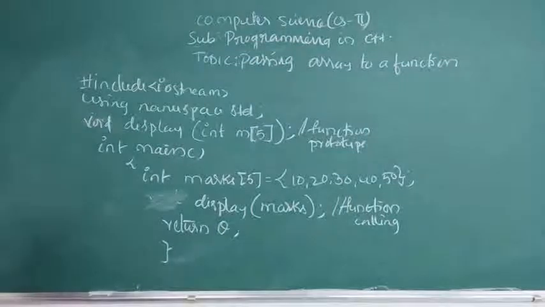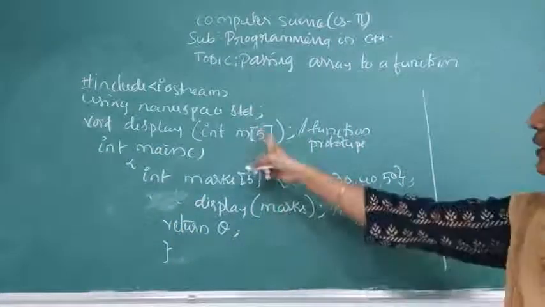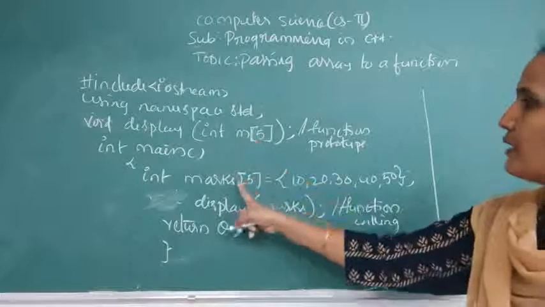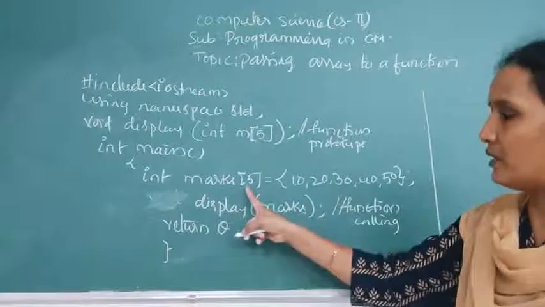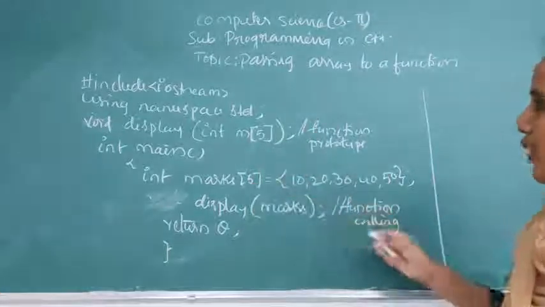Now this is only the main function, and the user-defined function is there. What we do in the user-defined function, I will explain. So this is the function calling, this is the function prototype, and this is the actual parameter that we are passing.